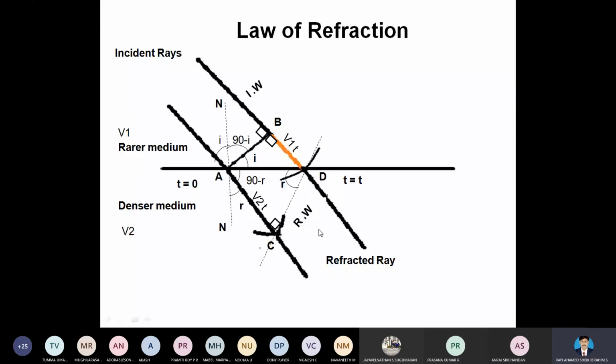With this, we are concluding the concept. Here at the incident ray, the time is 0. After the refraction, the time is equal to t. So in time t it has traveled from the incident ray to the refracted ray.